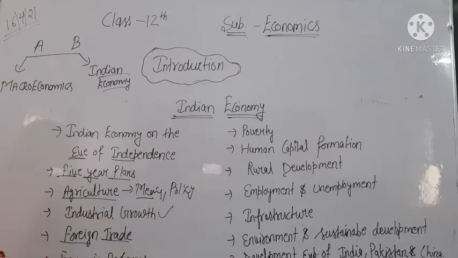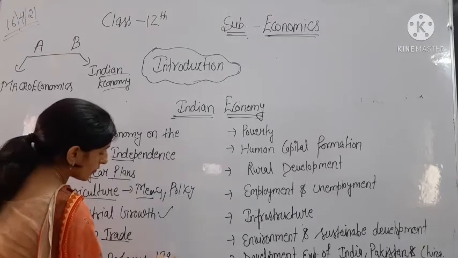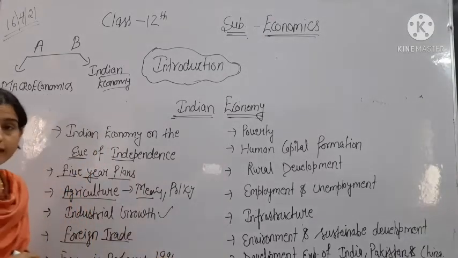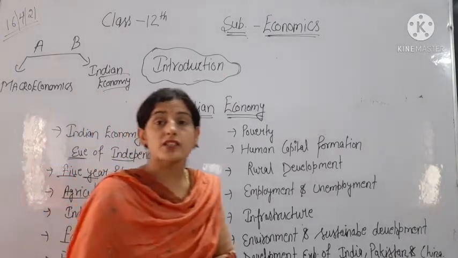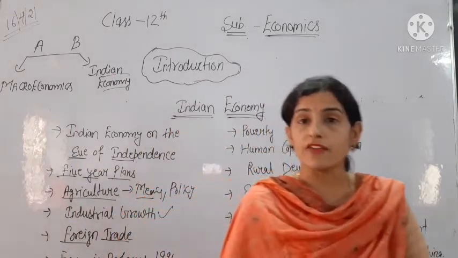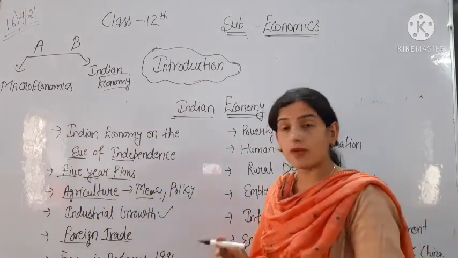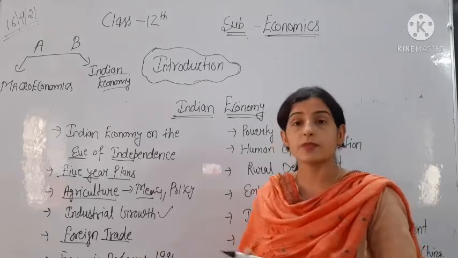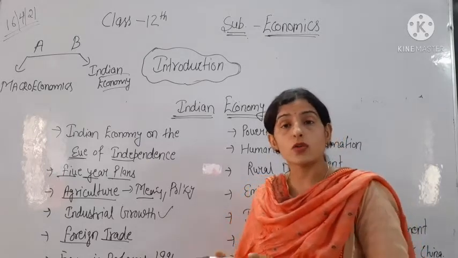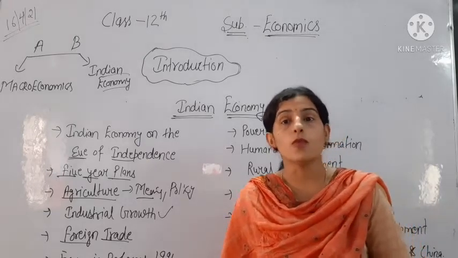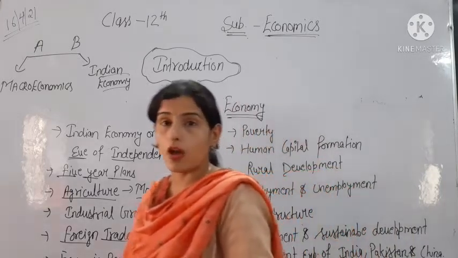Then economic reform since 1991. Okay, so in 1991 the LPG, liberalization, privatization and globalization policy was adopted by the government, and that is also called economic reform or NEP, new economic policy.